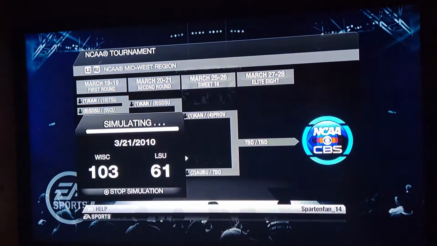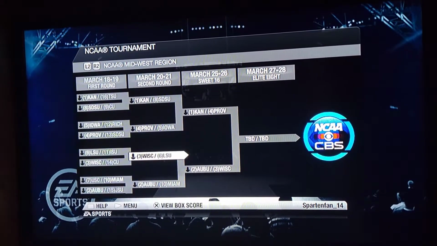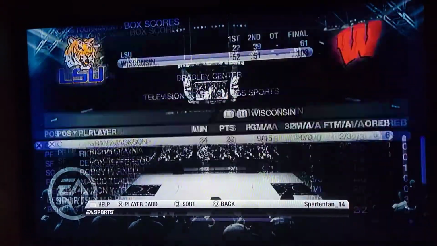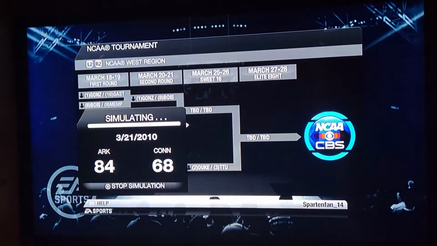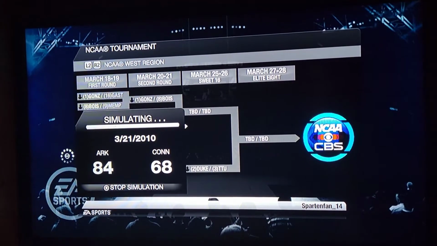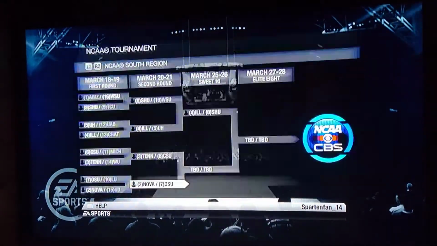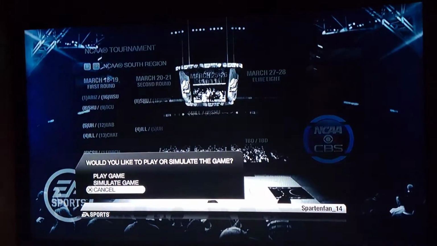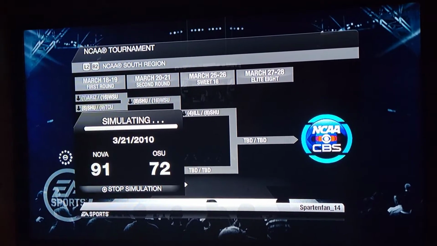Wisconsin and LSU. And Wisconsin wins it. Wow. Arkansas and UConn. And Arkansas wins. Villanova and Ohio State. And Villanova wins.